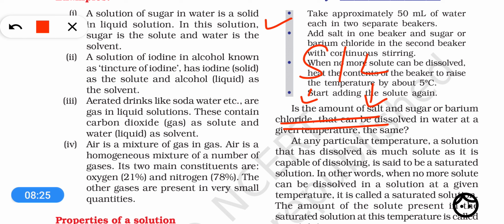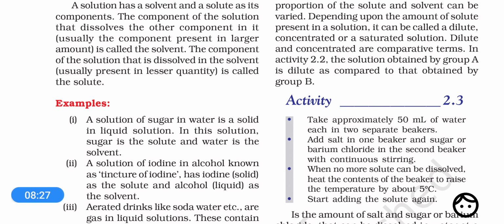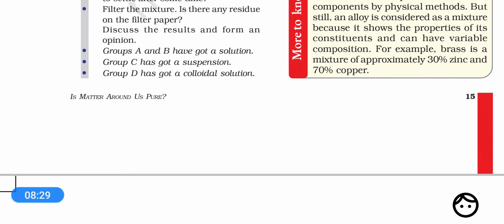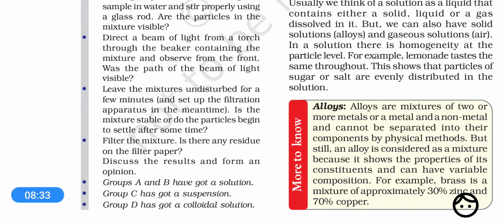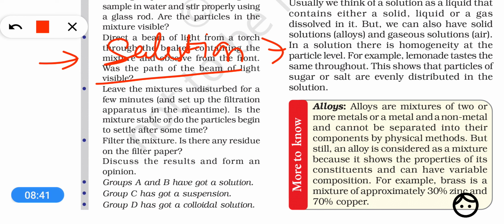So dear students, now let's discuss a very important property of a solution. What is a solution? We know that a solution is a homogeneous mixture. So solution is a mixture, and we know that every mixture has properties.